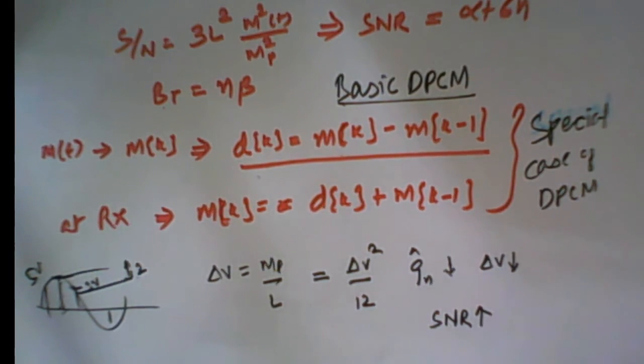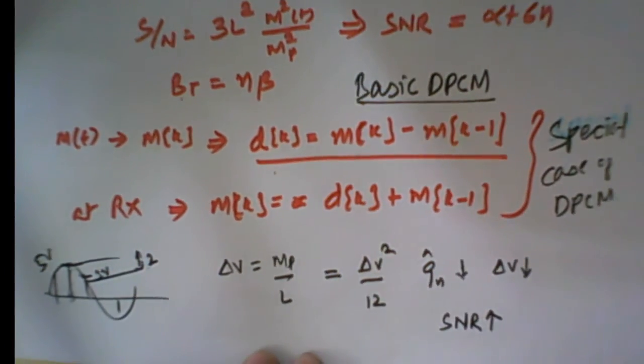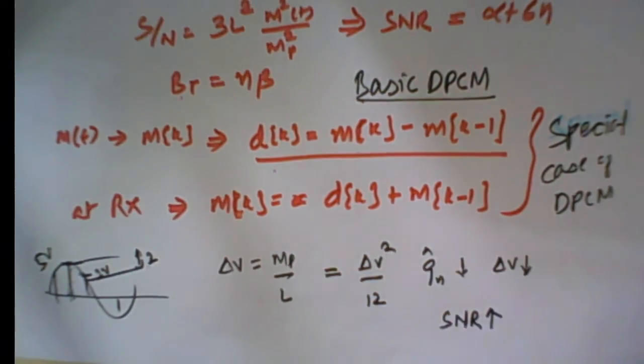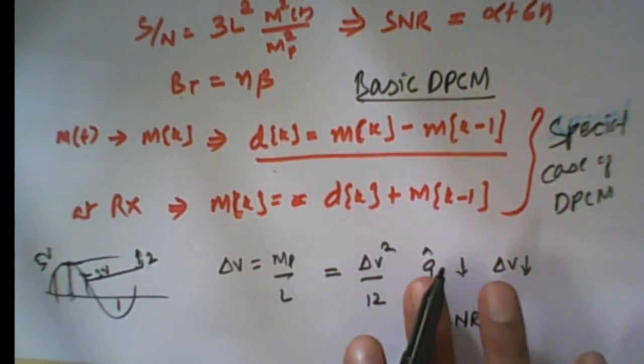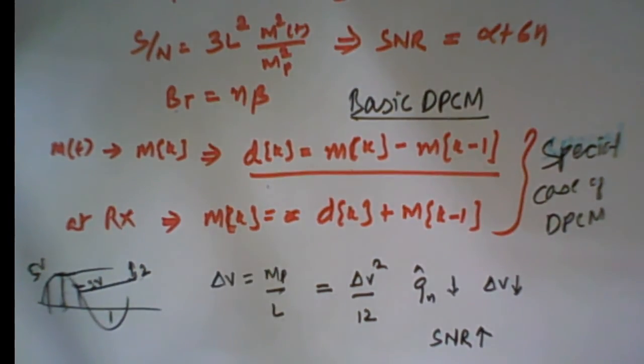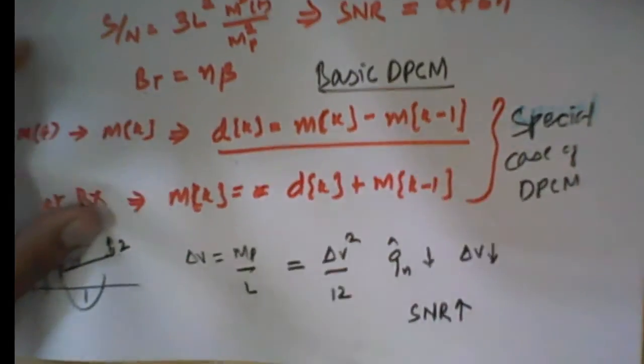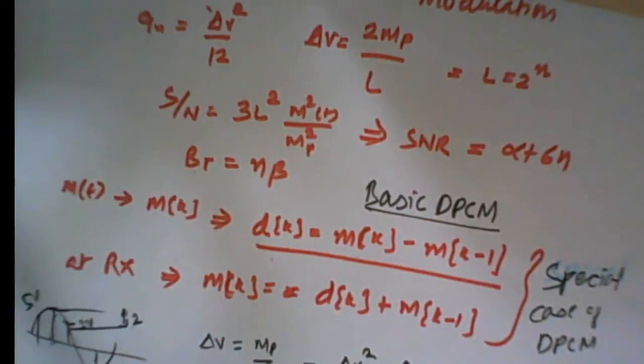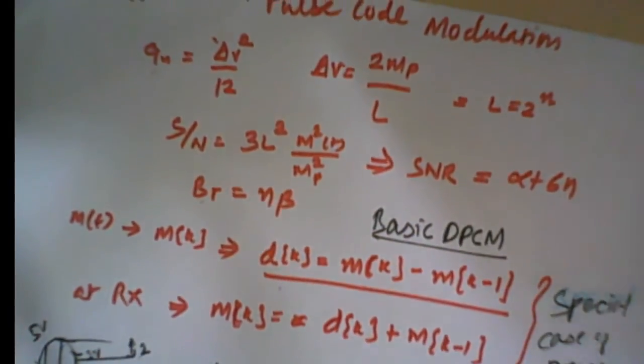We can also improve this basic DPCM still further. What we are doing here is transmitting the sample and its successive sample value.